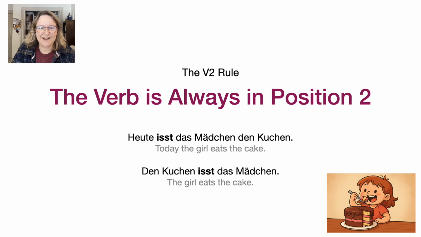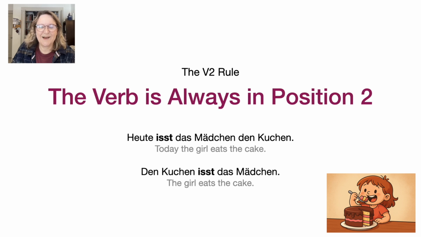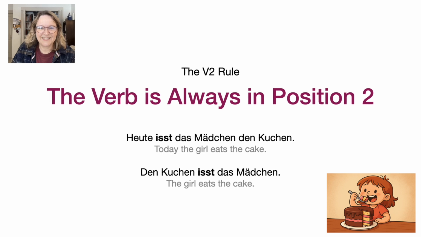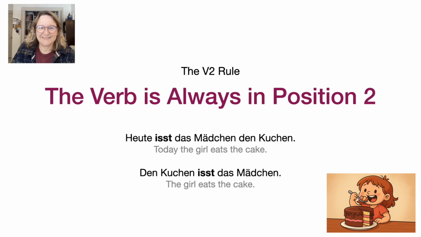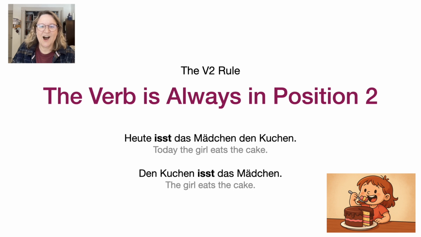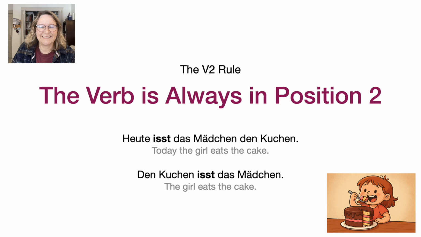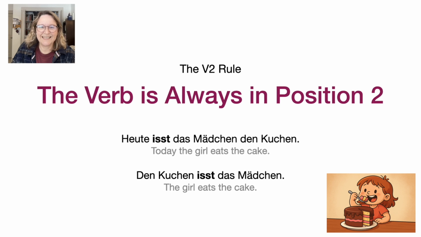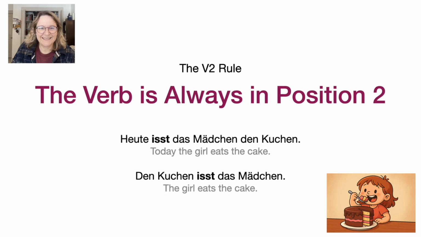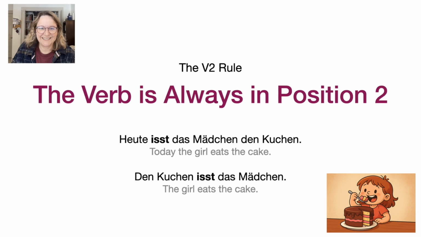In most main clauses, German follows the V2 rule. The conjugated verb always comes in the second position, no matter what comes first. Examples. Heute isst das Mädchen den Kuchen. Heute, today, is in first position, so isst, eats, moves to second. Den Kuchen isst das Mädchen.